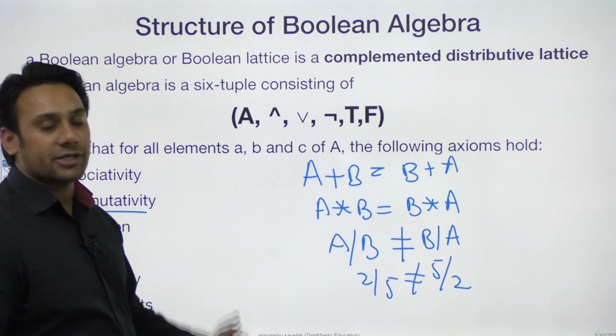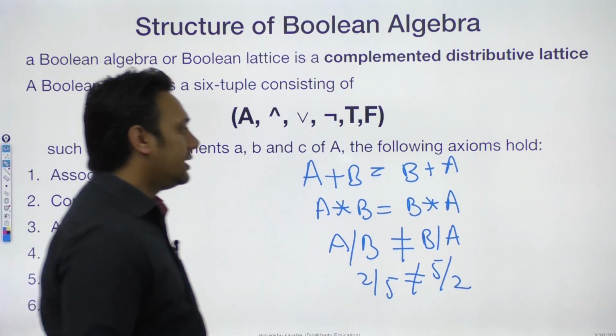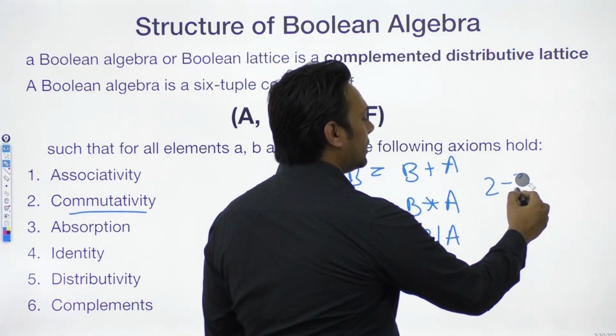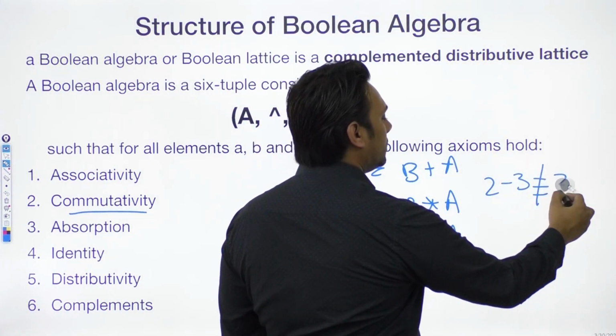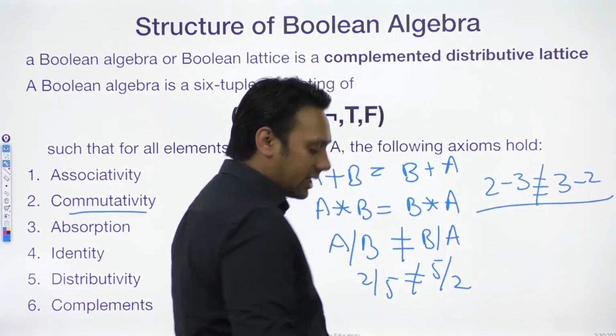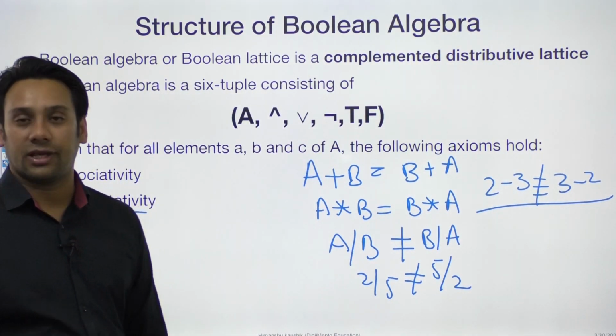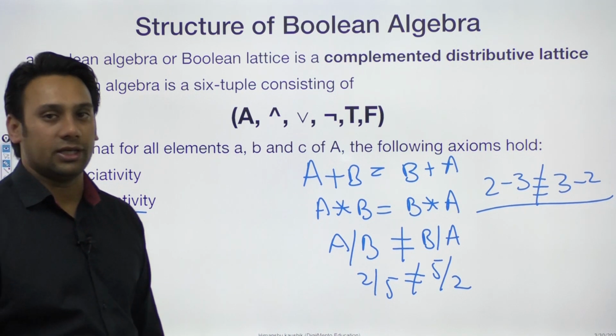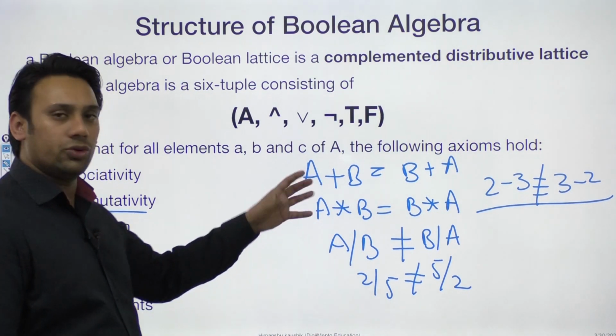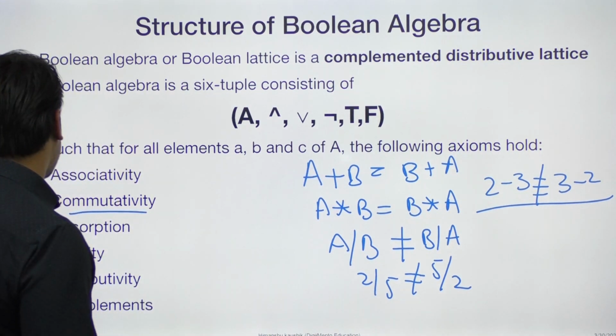In the same way, your subtraction operation is also not commutative. जैसे if you do 2 minus 3, then it is not equivalent to saying 3 minus 2. So subtraction operation is also not commutative. आपका जो subtraction operation है वो भी commutative नहीं है. Right? So you should know what are the properties these elements are following.